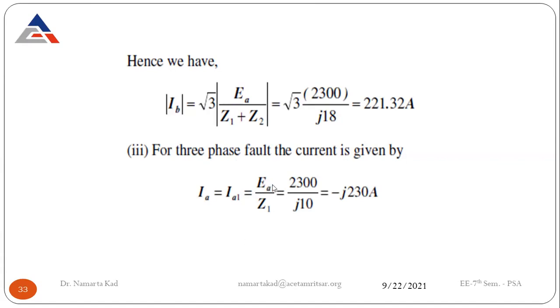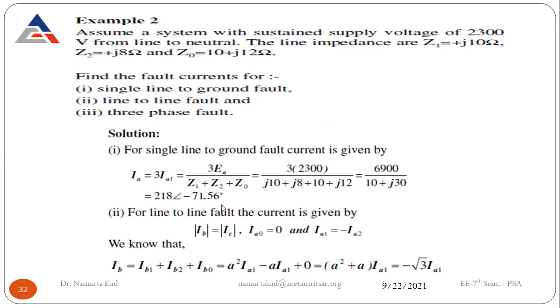Now for the three-phase fault, as all the currents are equal, it comes up with only EA divided by Z1. Why is Z1 only there? Because we know that the three-phase fault is a symmetrical type fault, and only the positive sequence component is there in the circuit. So that's why there is only Z1. It comes up with 2300 divided by j10, and upon solving it gives you minus j230 amperes. So this is how you apply the formulas for calculating the fault currents in the different categories for the given data.